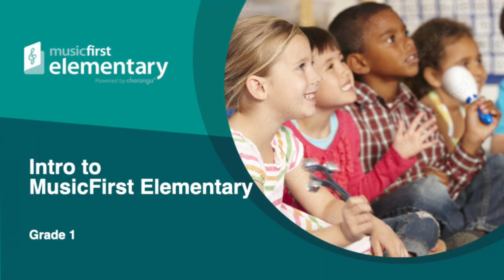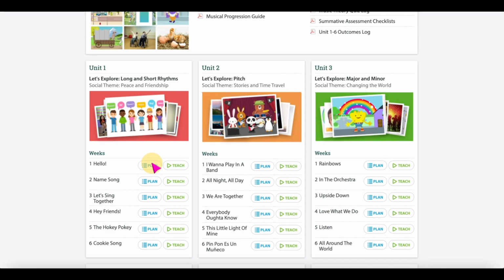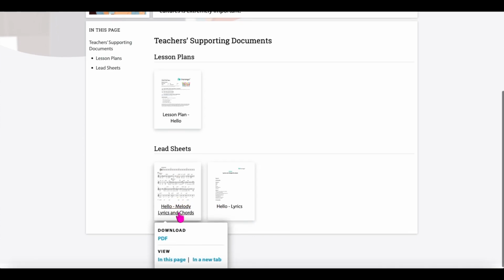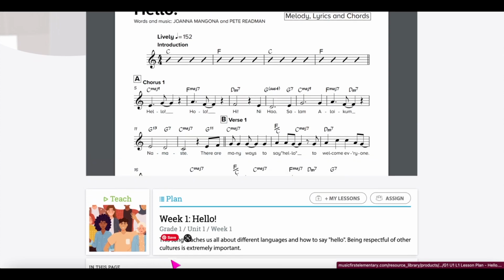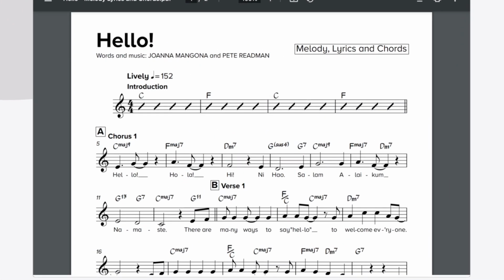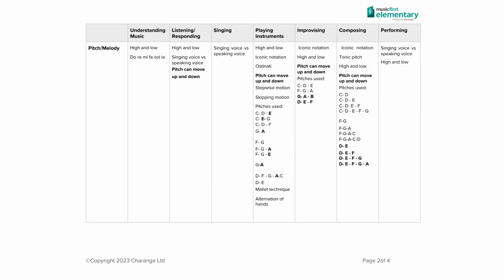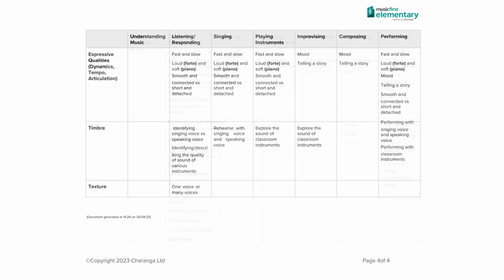Let's take a deep dive into first grade. When you click on the Unit 1 Week 1 plan, you can download the plan or read it inside the page. You will also find the lead and lyric sheets. There are very few clicks within MusicFirst Elementary so that the layout is nicely intuitive. If you need to, you could download the weekly lesson plan or the curriculum maps and hand them into your supervising administrator without having to recreate the wheel.